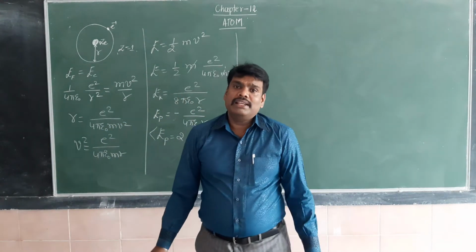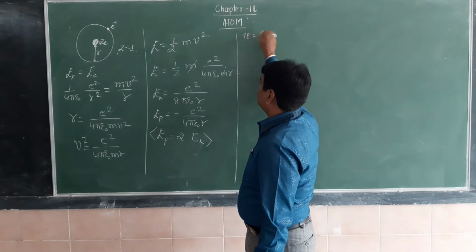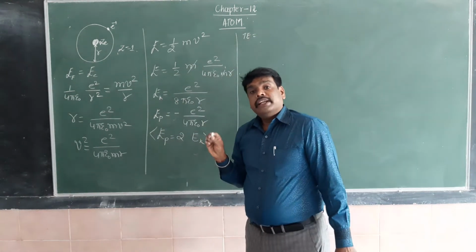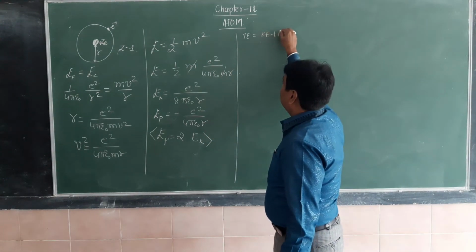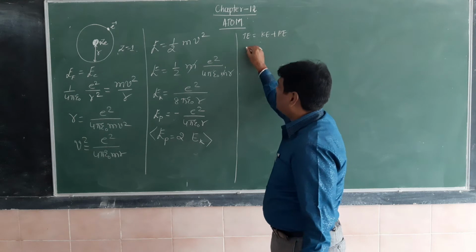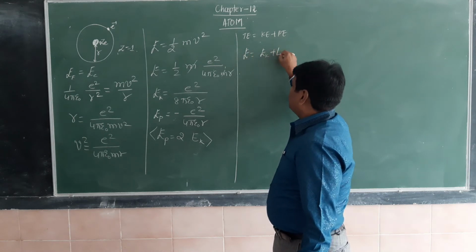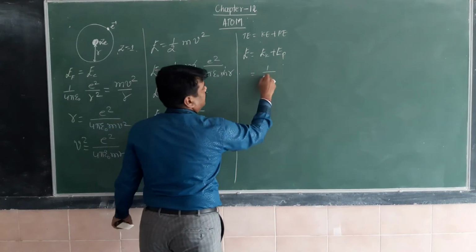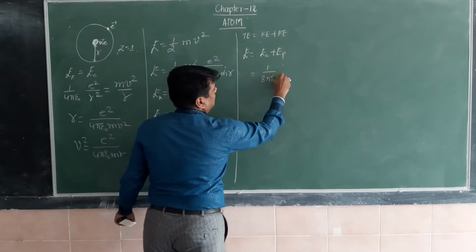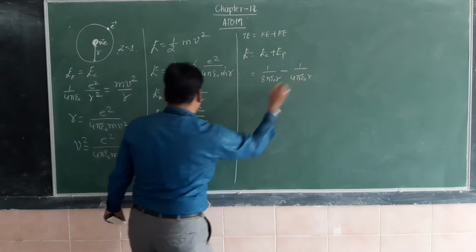Then, according to the law of conservation of mechanical energy, the total energy is equal to the sum of kinetic energy and potential energy. So for the total energy E, the kinetic energy is E K and the potential energy is E P. Substituting the values of these two, it is equal to 1 divided by 8 pi epsilon naught r minus 1 divided by 4 pi epsilon naught r.